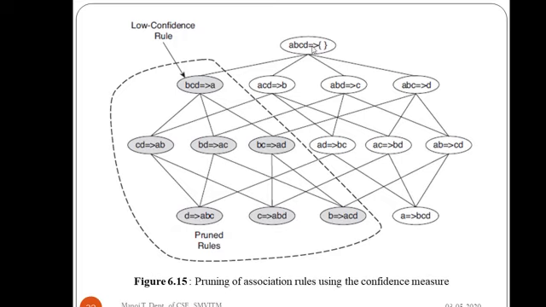Initially, ABCD implies the null set in the rule consequent. There is nothing in the rule consequent. At level 1 we consider only one item in the rule consequent, that is BCD implying A, ACD implying B. Similarly you can work out ABD implying C, ABC implying D. Now we are going to merge here.